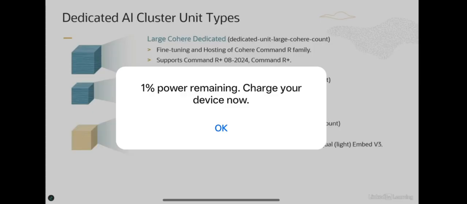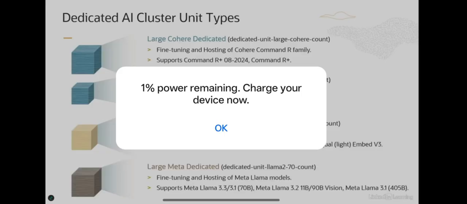The third unit type is for embedding, and this is again for cohere. So you have embed cohere dedicated, and as you know, there is no fine tuning of these embedding models. We don't support that. Most of the LLM providers actually don't support fine tuning these embedding models. But we can host these embedding models, and it supports the cohere English and multilingual models, and also supports the light flavors of these models.